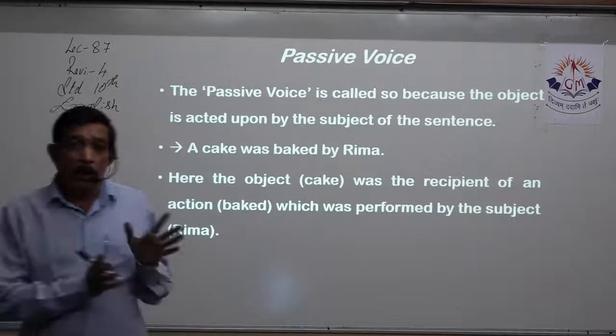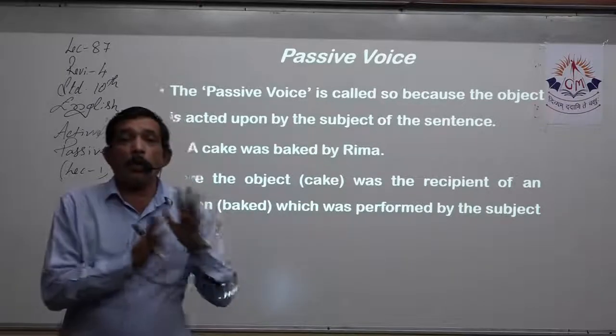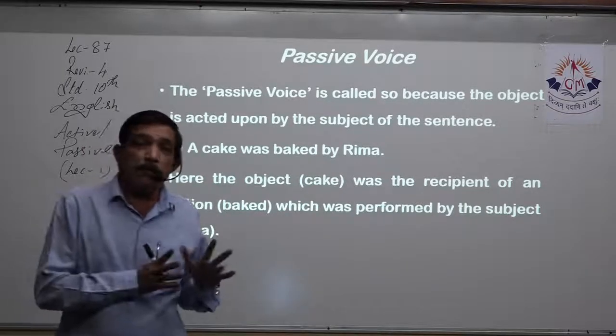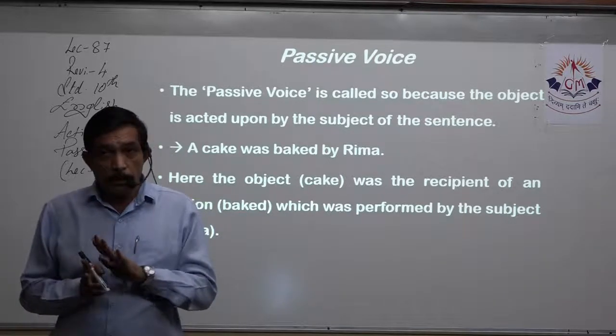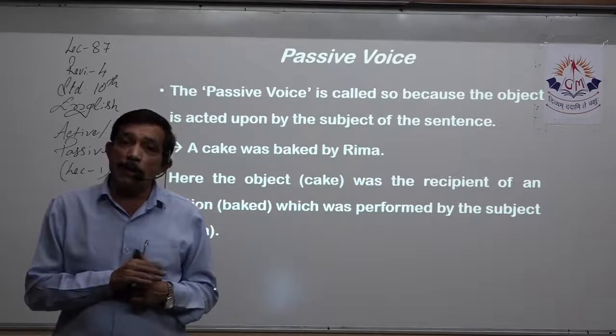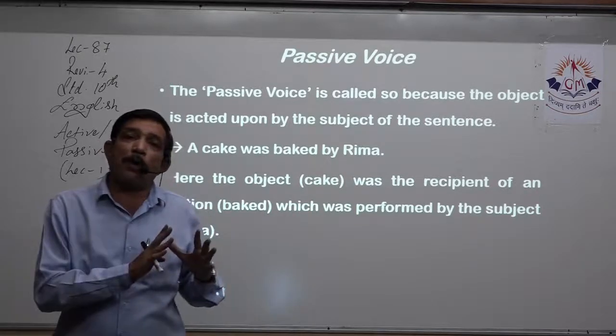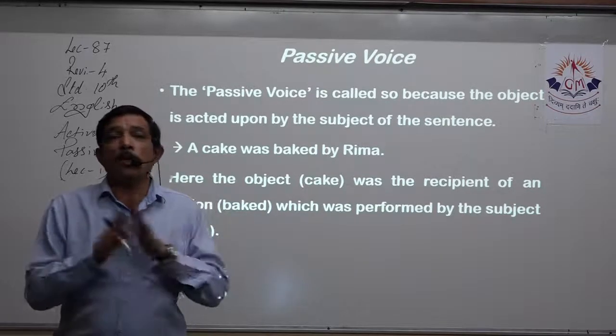So we now understand what is an active voice and what is a passive voice. Active voice will always have the format of SVO, whereas when we transform that active sentence into a passive sentence, we will always have the format verb, object, subject, that is VOS.